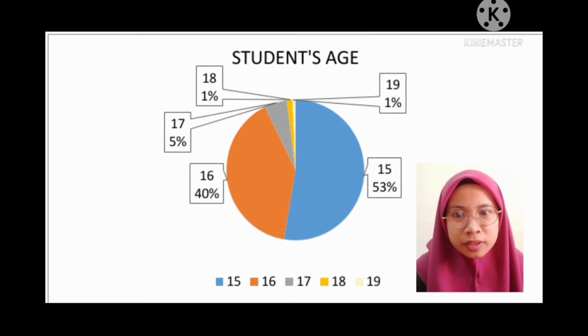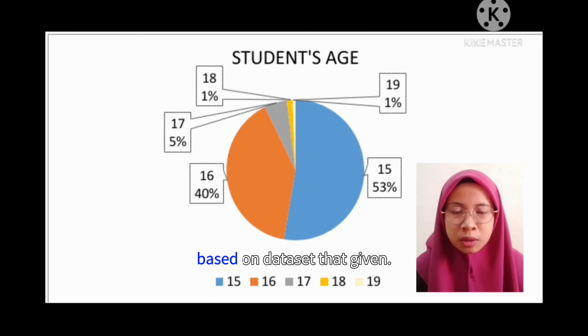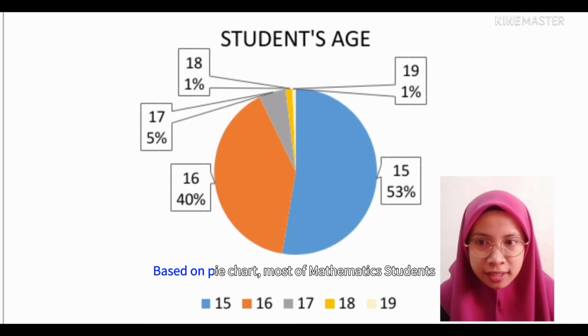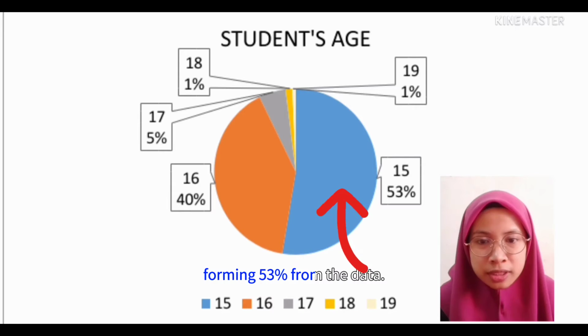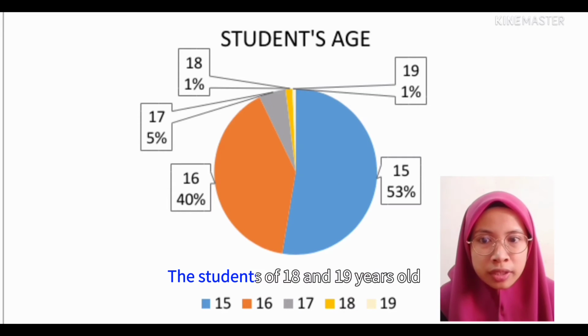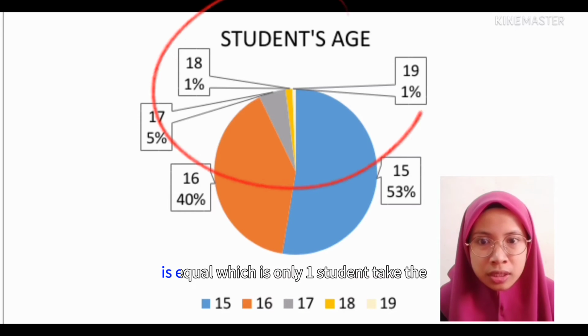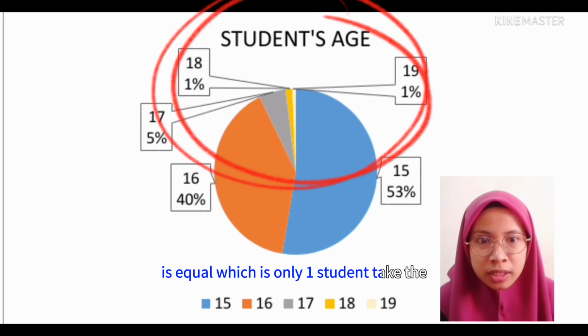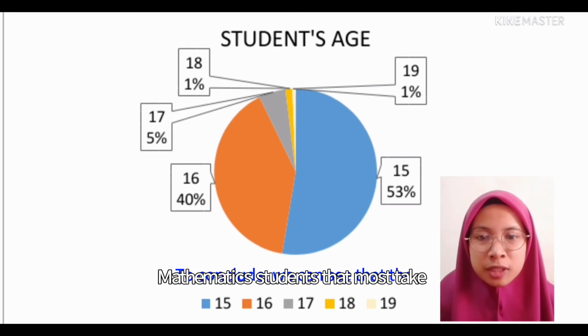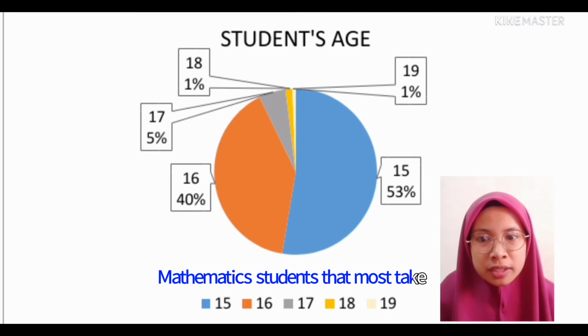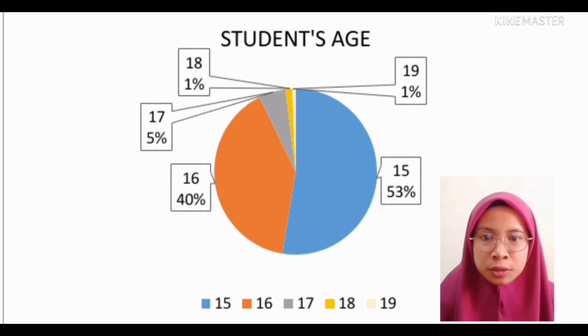This pie chart shows the age of mathematics students based on the dataset given. Based on the pie chart, most of the mathematics students are 15 years old, which is 79 students, forming 53% of the data. The students aged 18 and 19 are equal, with only one student each taking the mathematics subject, forming 1% each of the dataset. To conclude, we can see that the students who most take the mathematics subject are 15 years old.